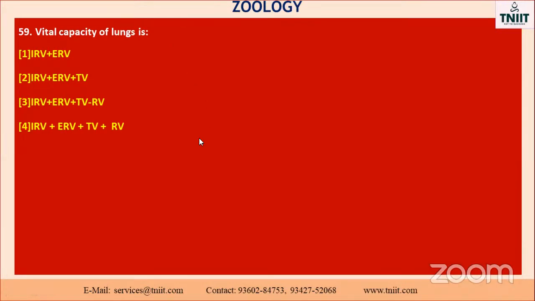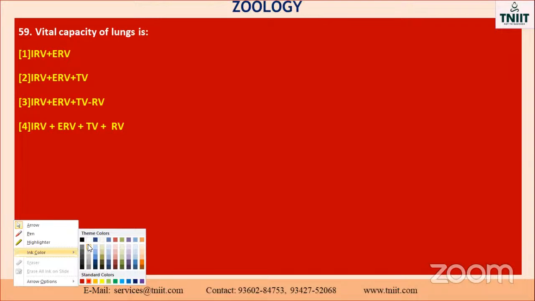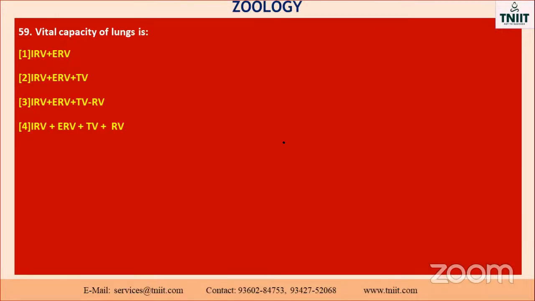What is the meaning of vital capacity of the lungs? Already you know, each and every person has their own lung capacity. How much is that? 1.5 liters, that is equal to 1,500. Isn't it, my dear? But here, which one is correct? IRV plus ERV, inhaling, exhaling, and also tidal volume at rest. So same process also. Which one is the correct one?